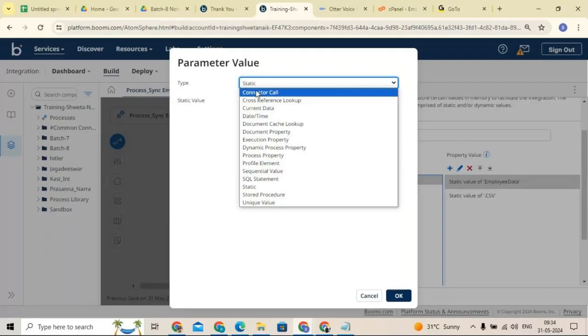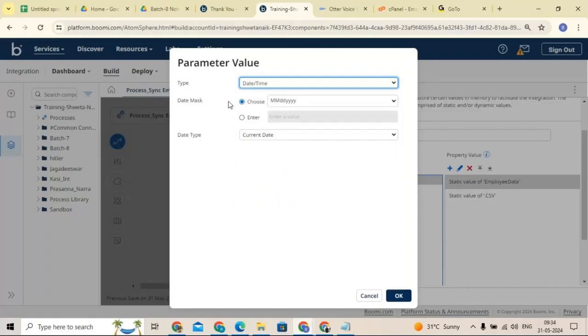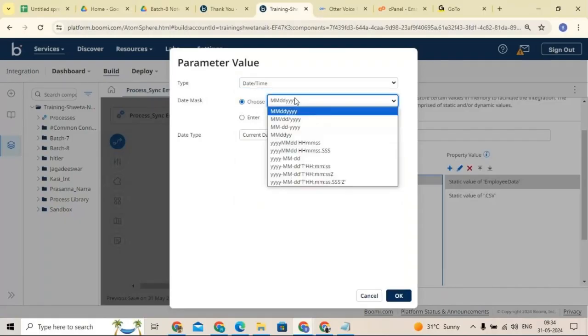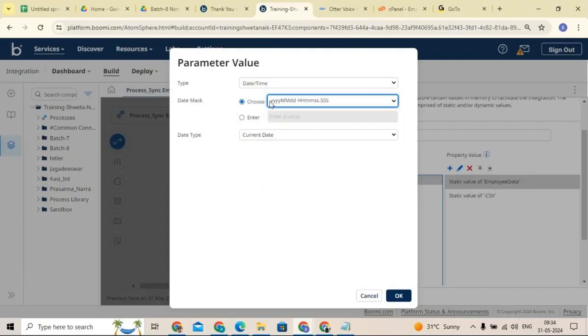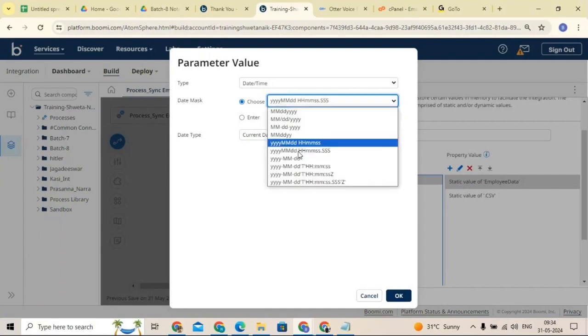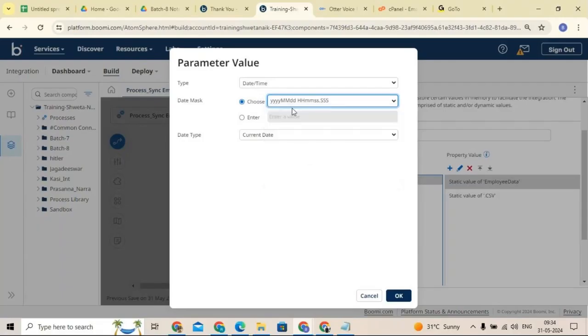Now, do we have any option called date and time? Yes, we do have one. Click on that. Again here we have a different date mask. We can get different types and styles of date and time. You can set a format, like month, date, year. Boomi will support this, and I think this is the time zone. This is a style Boomi is going to accept. Boomi will accept everything in general, but this is the one which Boomi prefers.